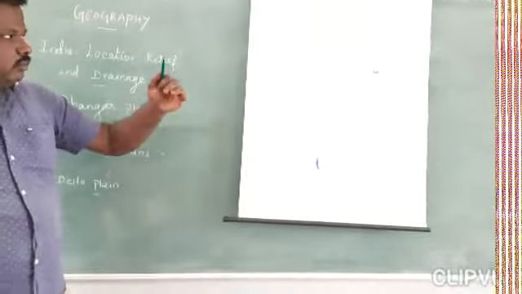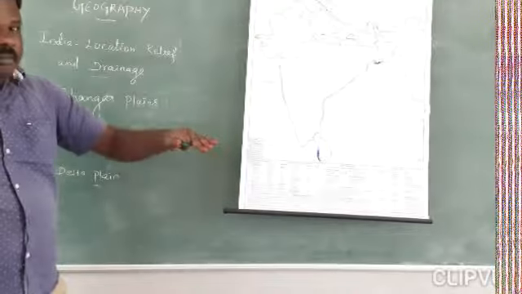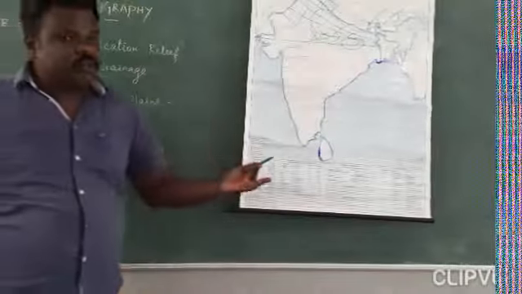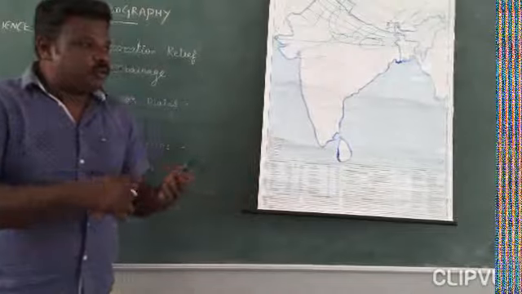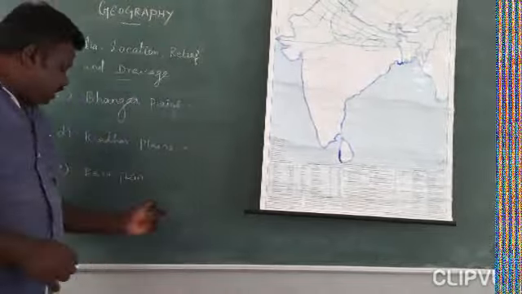Normally the main river makes the land area more fertile. At the same time, the main river's tributaries and distributaries make the land more and more fertile. So this area comes under the cultivation of the delta plain.